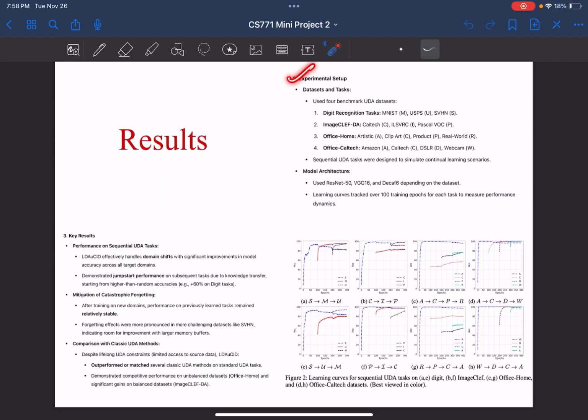Now for the results, let's take this one. There were 3 datasets for the digit recognition task. If we see here, it trained S first, then M, and then U. Just as S was trained, there was a huge bump, a jumpstart performance. And now, when the M input was given, there was a slight decrease, but it was relatively stable. So we can say the catastrophic forgetting was nearly zero, and if we compare it with classical UDA models, it outperformed or nearly matched the classic UDA methods.